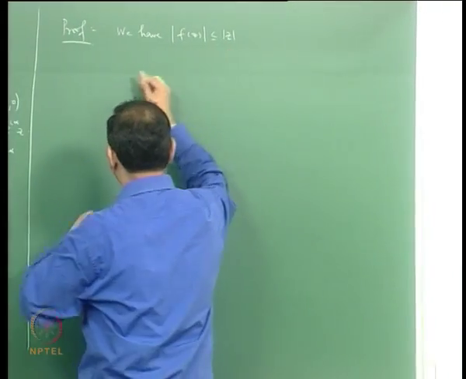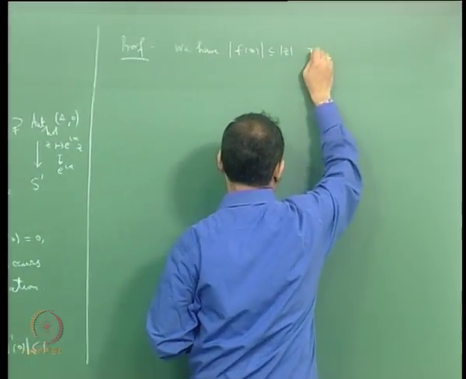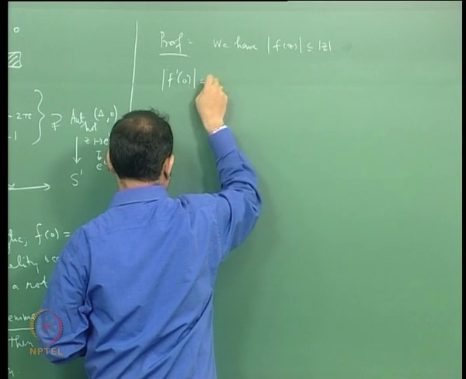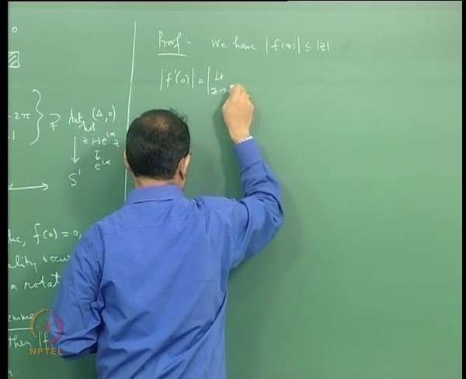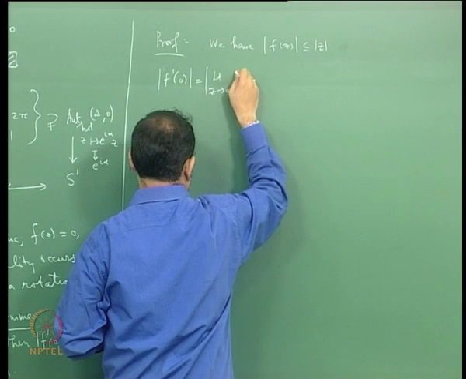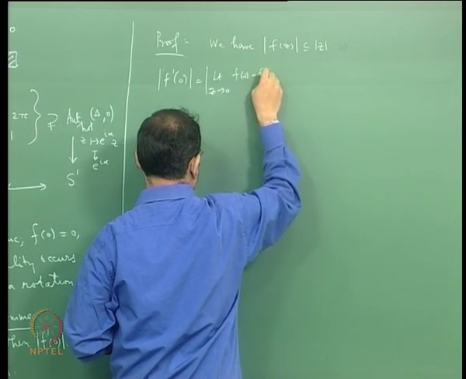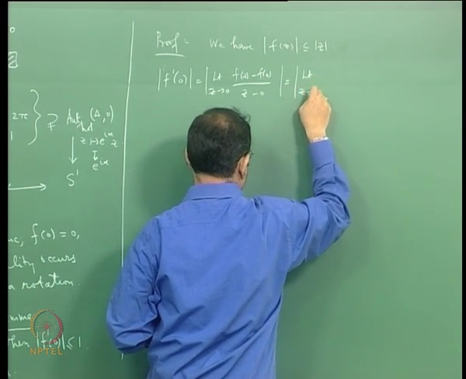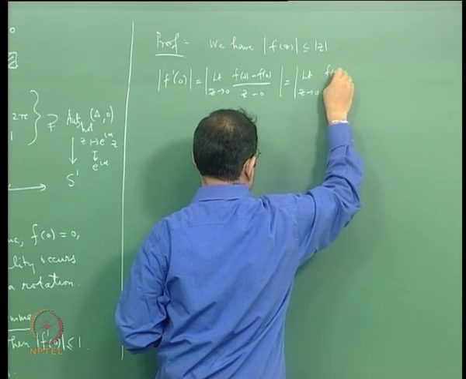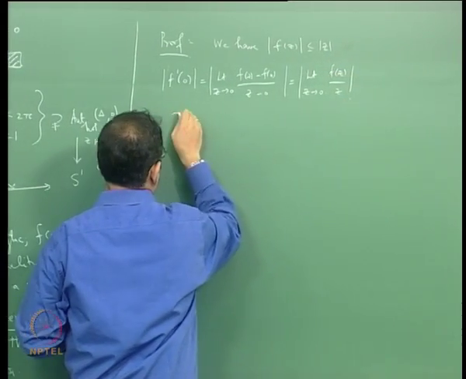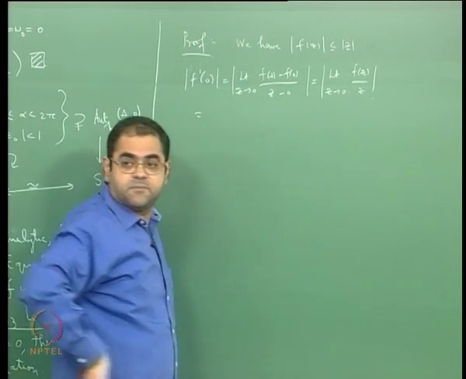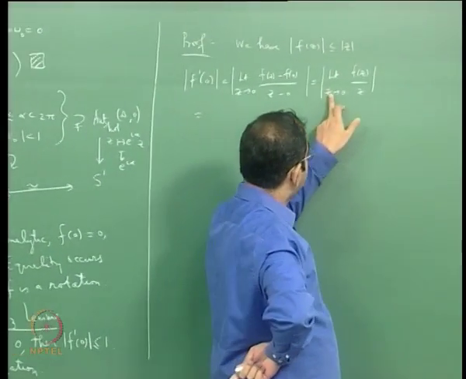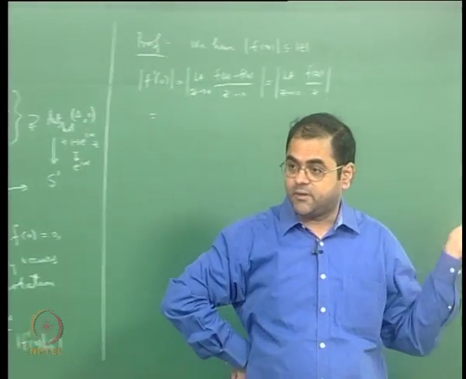So this implies that the modulus of f dash of 0 is the modulus of the limit as z tends to 0 of f of z minus f of 0 by z minus 0, which is the modulus of the limit as z tends to 0 of f of z by z. But if the limit of some expression exists, then since modulus is a continuous function, I can move the limit outside.